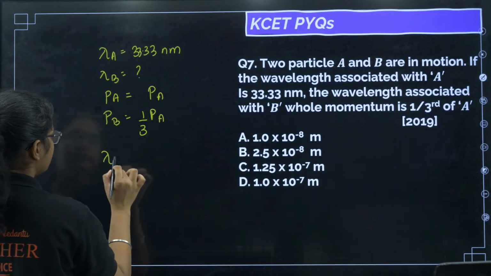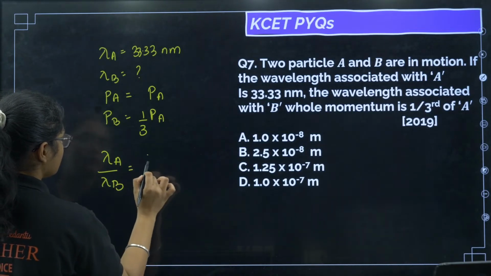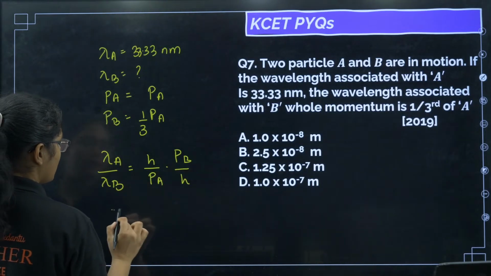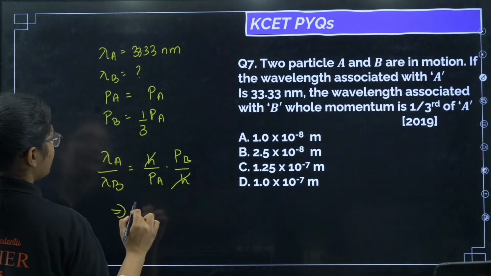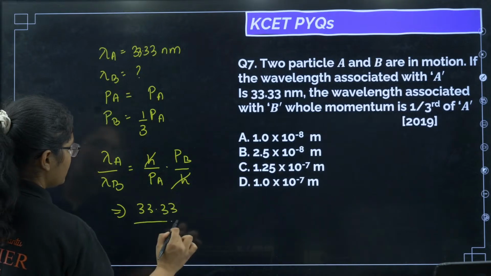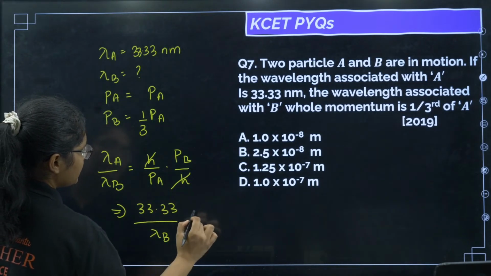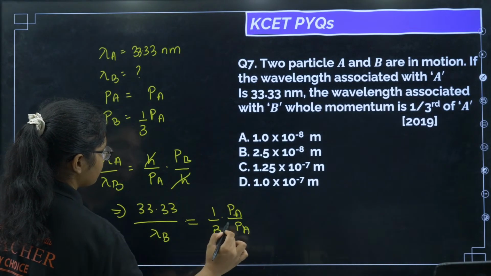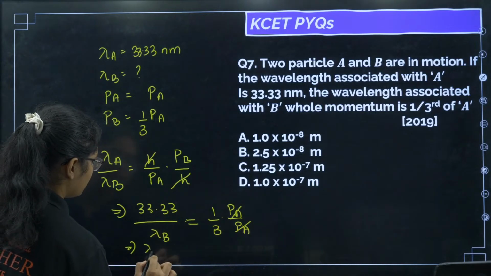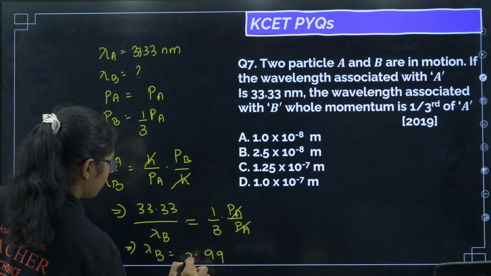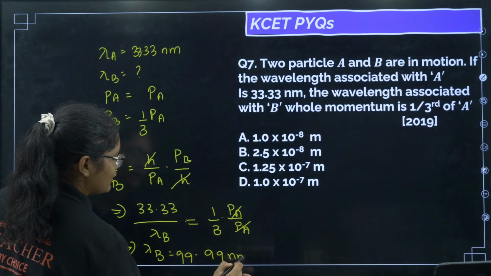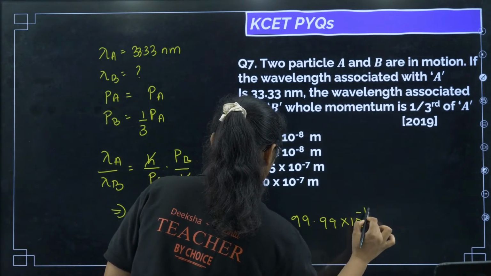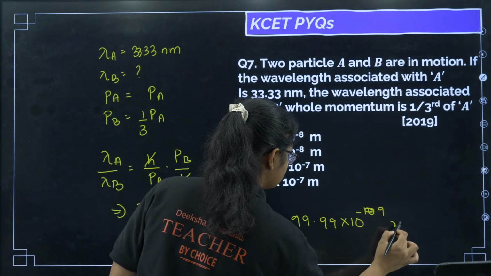Right, now if I put lambda A by lambda B, that is equal to h by PA divided by h by PB. Now I can cancel h. Lambda A value is 33.33 divided by lambda B is equal to PB by PA, and PB is equal to 1/3 PA divided by PA. So how much will I get? Lambda B is 99.99 nanometer, or I can write it as 99.99 into 10 to the power of minus 9 meter.